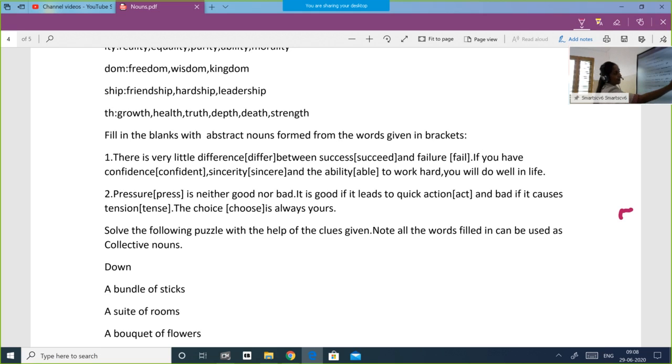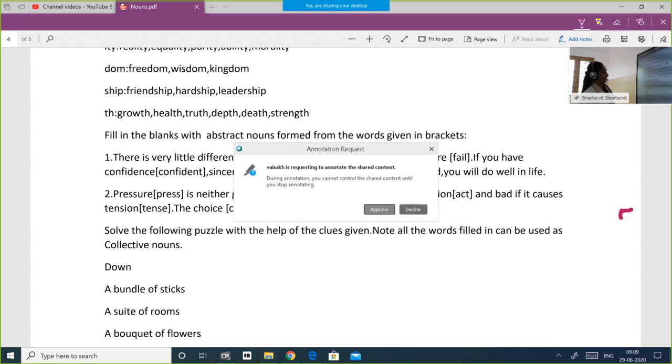Between success and failure, in the bracket it is given fail. Abstract noun form of fail is failure. If you have confidence, in the bracket it is given confident. Abstract noun form is confidence. Sincerity, in the bracket it is given sincere. Abstract noun form is sincerity. And the ability, in the bracket it is given able. Ability to work hard, you will do well in life.